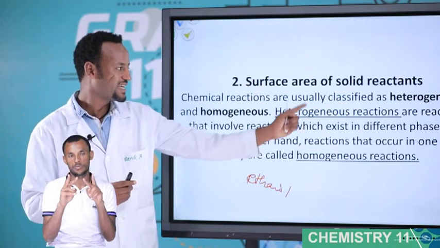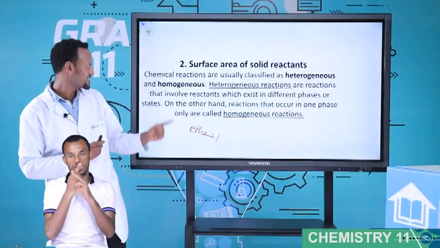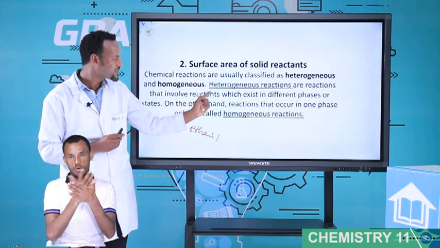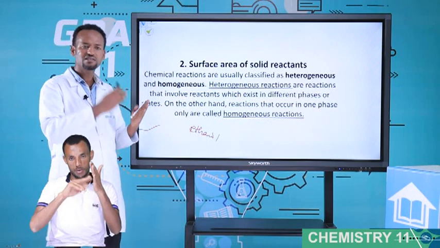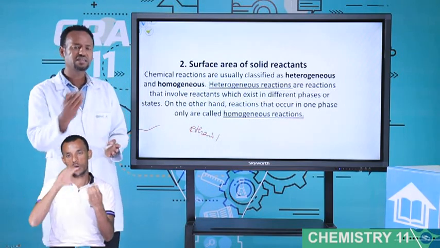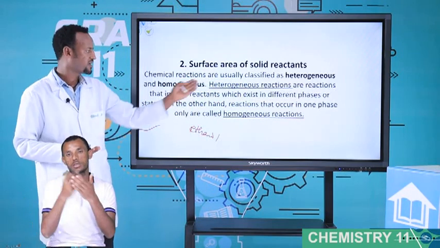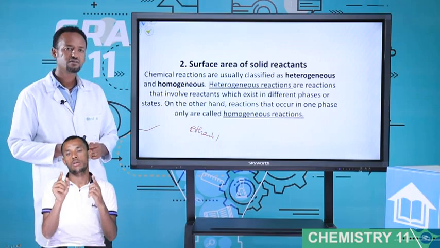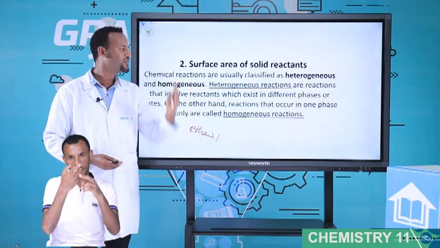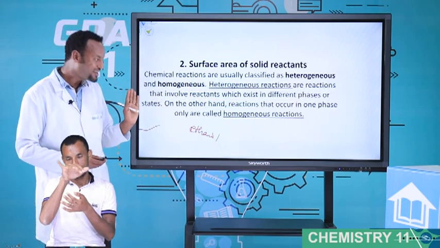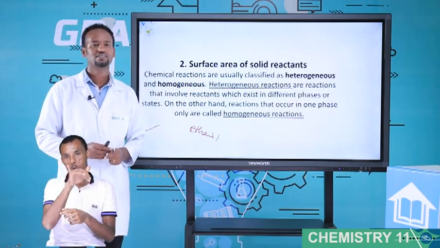That means gas and liquid, liquid and solid, solid and gas, and so on. These types of reaction are heterogeneous reactions. On the other hand, reactions that occur in one phase only are called homogeneous reactions.